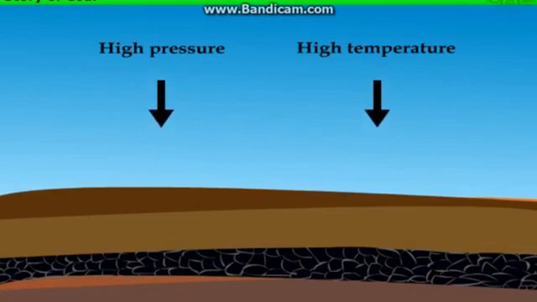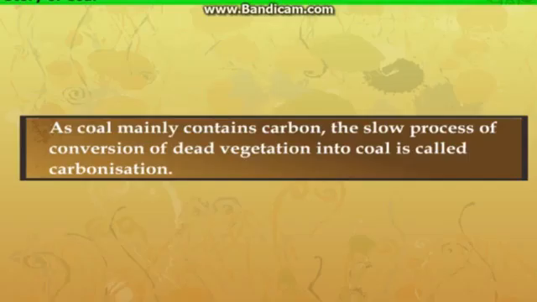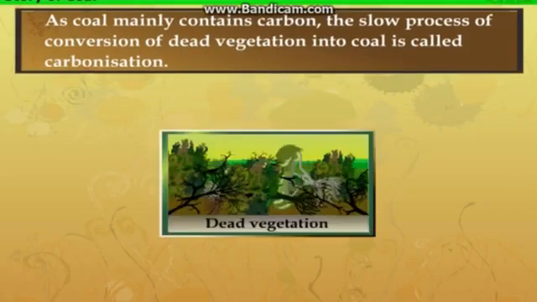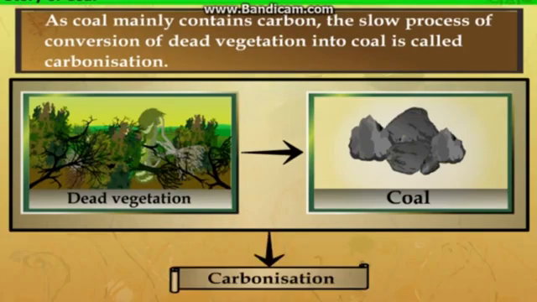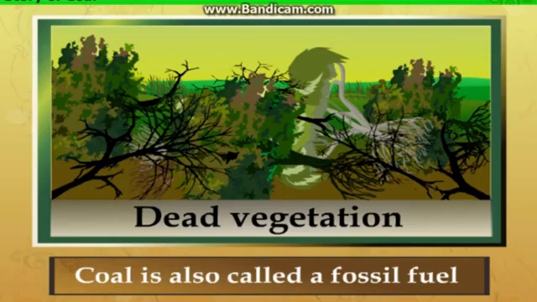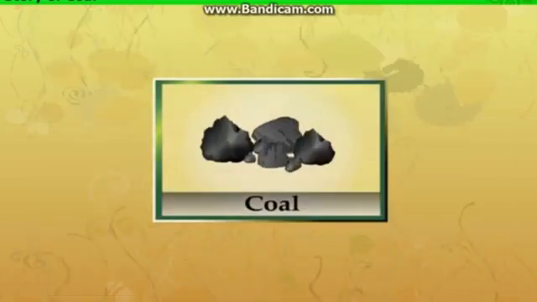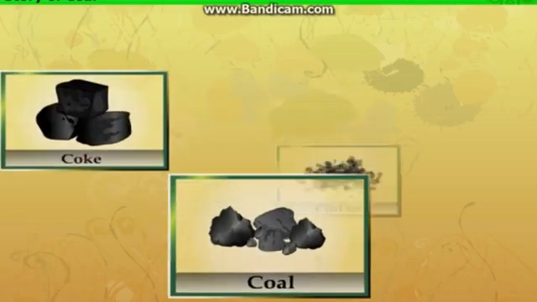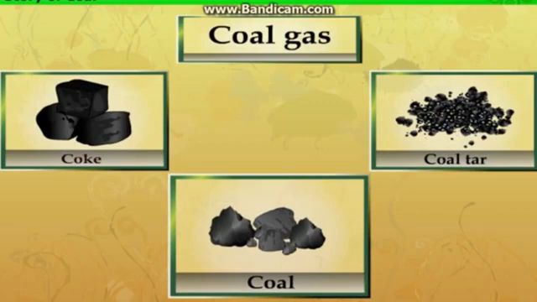As coal contains mainly carbon, the slow process of conversion of dead vegetation into coal is called carbonization. It's very important. Carbonization means the slow process of conversion of dead vegetation into coal. It was formed from the remains of vegetation. Coal is also called fossil fuel. When coal is processed in industry under suitable conditions, we get some useful products like coke, coal gas and coal tar.